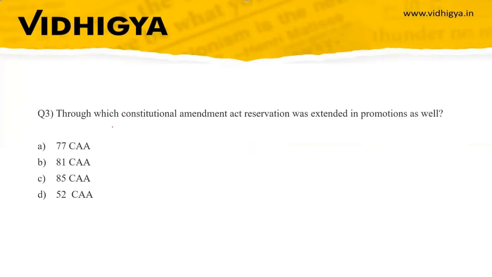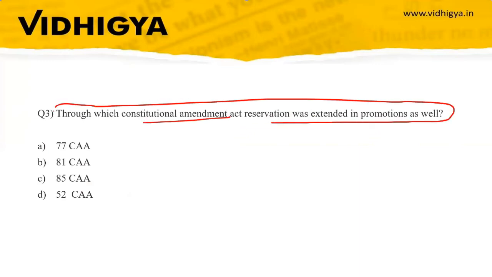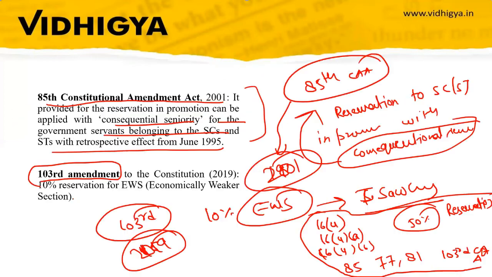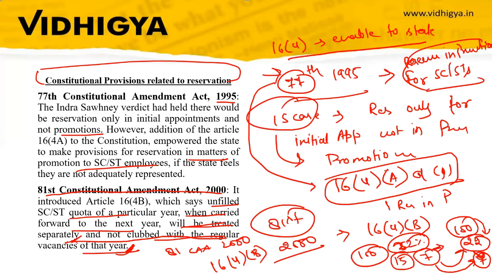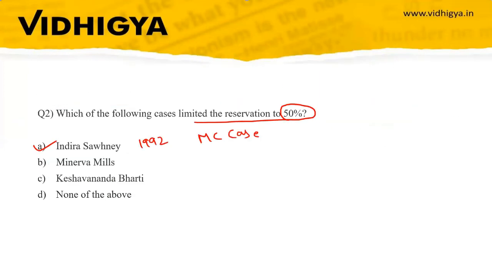Question number 3. Through which Constitutional Amendment Act was reservation extended in promotion as well? The options are the 77th Constitutional Amendment, 81st Constitutional Amendment, 85th Constitutional Amendment, and 52nd Constitutional Amendment. And the correct answer will be the 77th Constitutional Amendment. We have discussed this. In which year did it come? The 77th Constitutional Amendment in 1995.